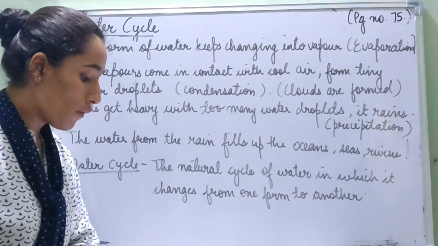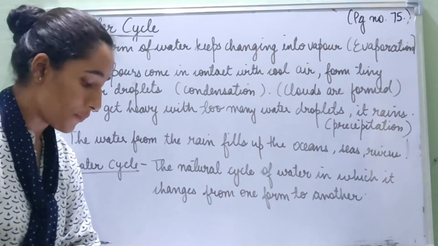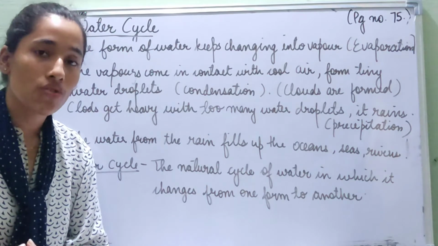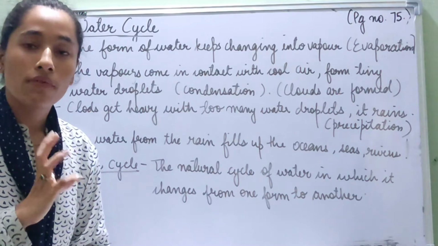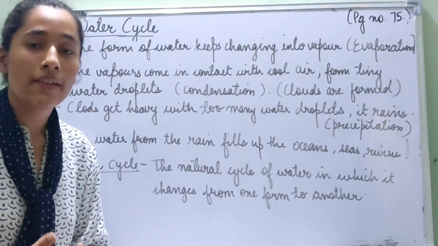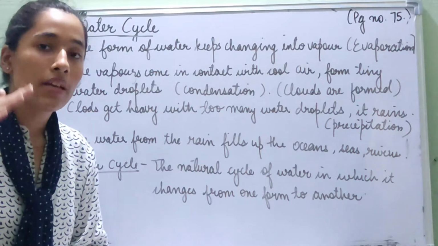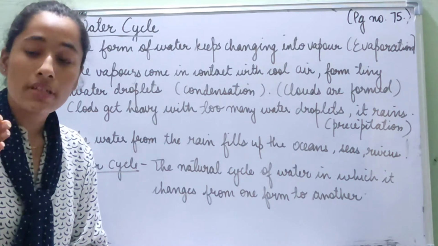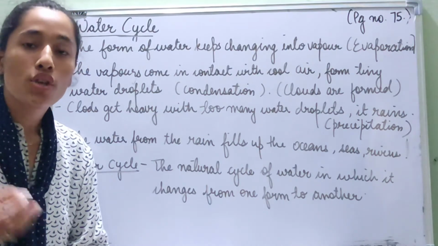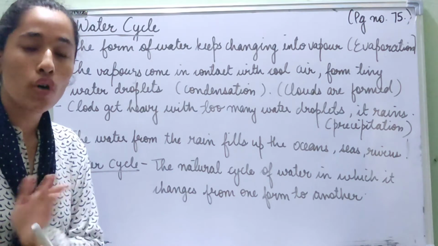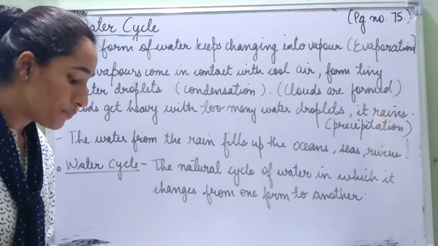In nature too, the form of water keeps changing. Water in nature keeps on changing into vapor. This is called evaporation. Like we learned in the last class, water changes from ice into water. Then if we heat that water, it changes into steam, that is water vapor. If we put a lid on the vessel in which we are heating water, we notice a few water droplets, and if we freeze those water droplets, again we get ice. This same changing of forms of water happens in nature also, so it is called the water cycle.